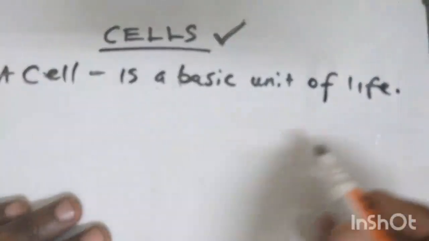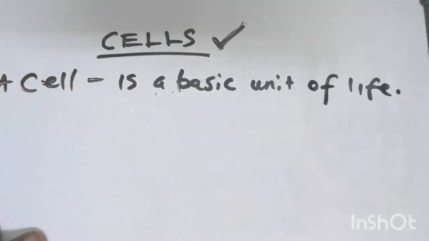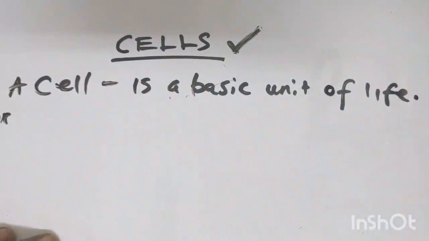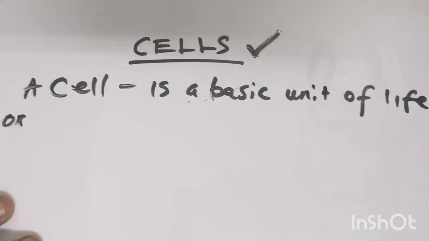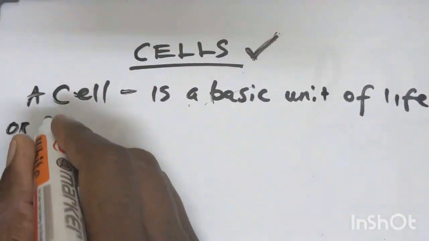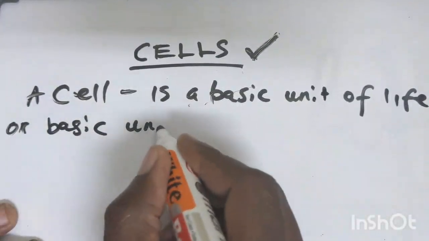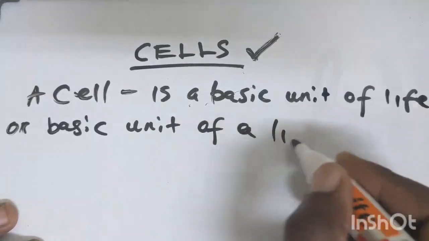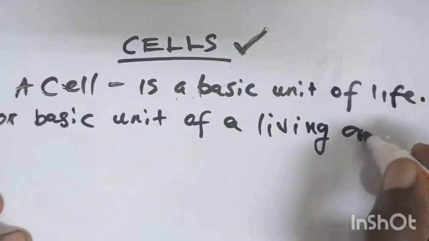Or you can actually define it in another way. You can say that a cell is a basic unit of a living organism.